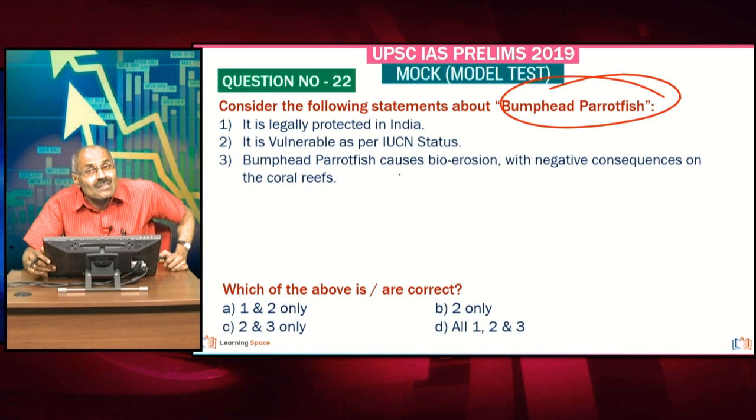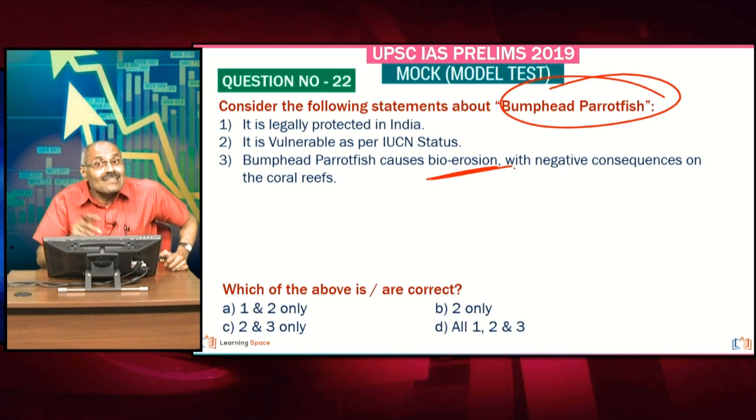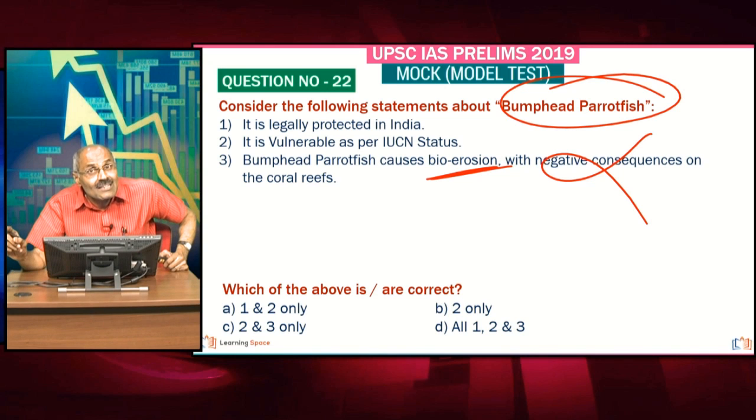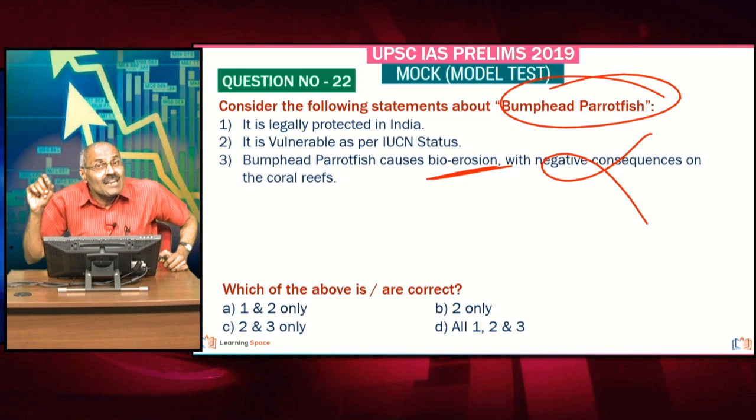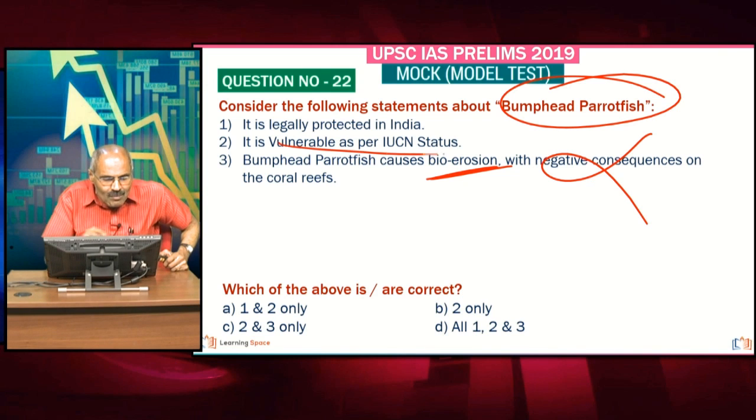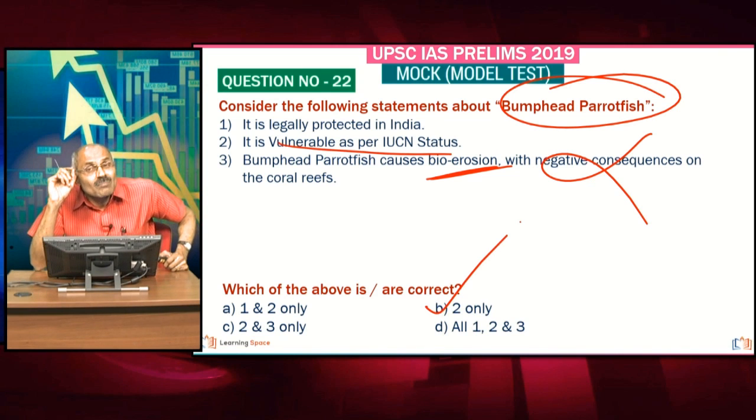Bumphead Parrotfish. This is in the news because it is to be legally protected. That means at present it is not legally protected in our country, and it causes bio-erosion, and this bio-erosion has got positive consequences on the coral reefs. Very, very important. Please correct it. This bumphead parrotfish, which causes bio-erosion, that has positive consequences on the coral reefs. That means it benefits coral reefs in a positive way. Then it is vulnerable as per IUCN status. Only the second statement is correct.